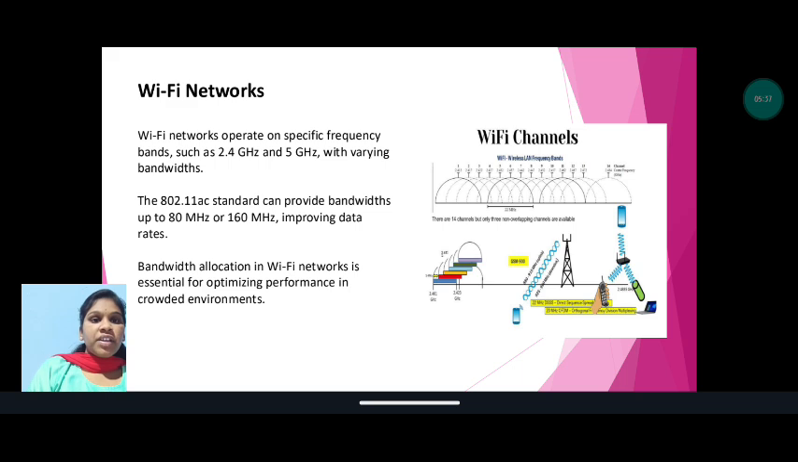Wi-Fi networks. Wi-Fi networks operate on specific frequency bands such as 2.4 GHz and 5 GHz with varying bandwidths. The 802.11 AC standard can provide bandwidths of 80 MHz to 160 MHz, improving data rates. Bandwidth allocation in Wi-Fi networks is essential for optimizing performance in crowded environments. In this diagram, we will see about Wi-Fi channels. Wi-Fi, wireless LAN frequency bands. There are 14 channels, but only 3 non-overlapping bands are available.